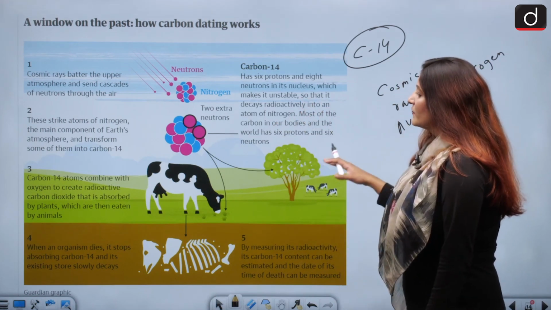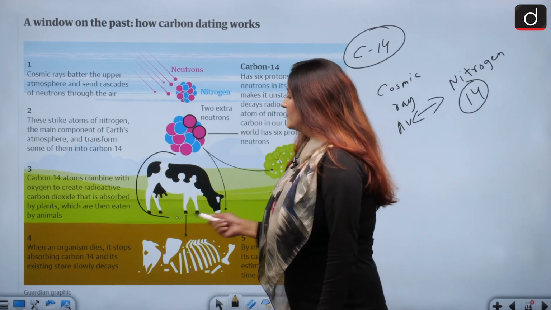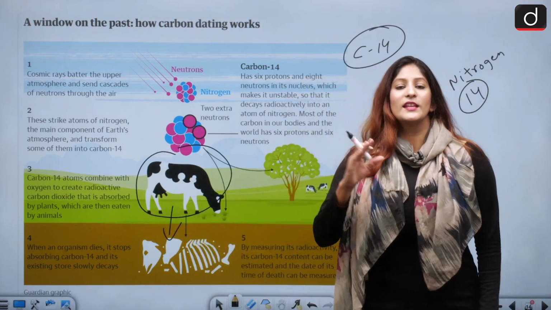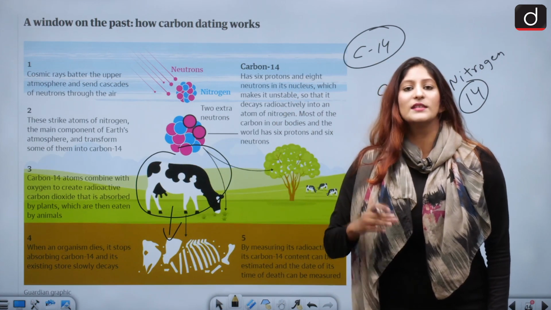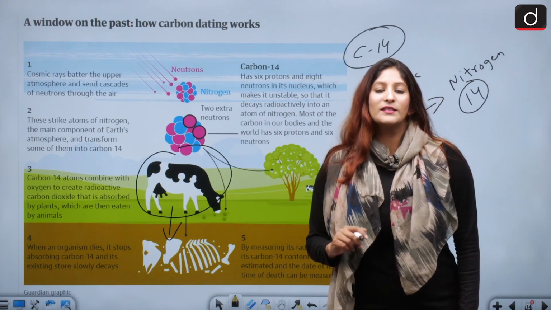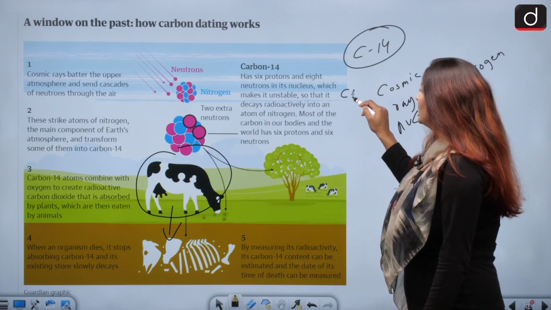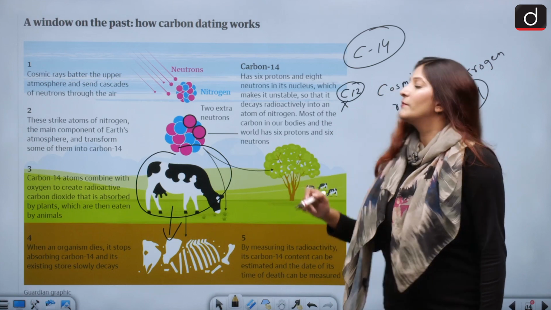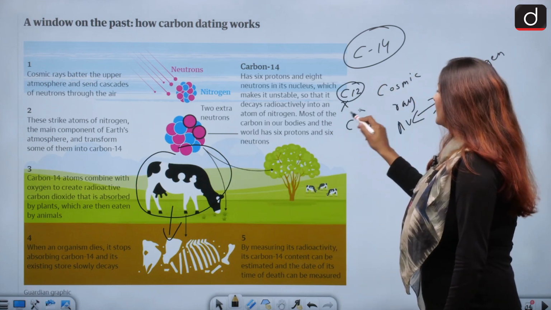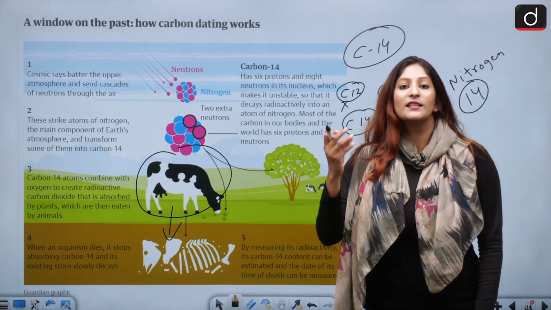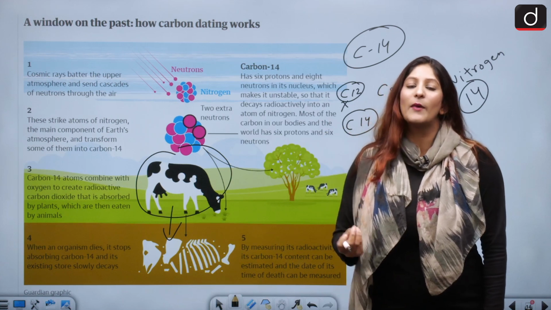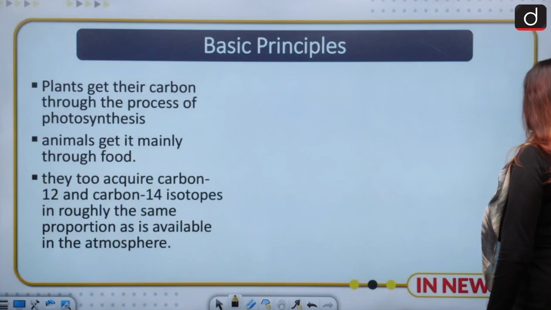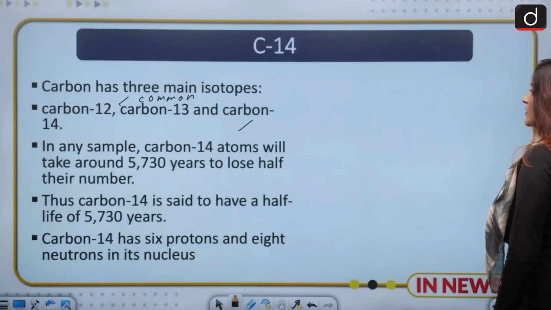So when the organism dies, what happens? Their body stops interacting with C14. As I mentioned, C12 is stable in nature, so it stays there. But C14 is radioactive in nature, so it starts to decrease in amount over a period of time. Alright, so remember this particular thing. The methodology works on that only.